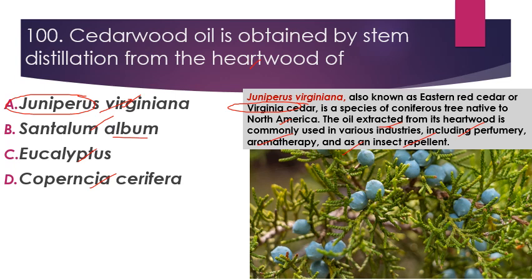Then Santalum album is also known as Chandan. And Eucalyptus leaves are also used to get essential oils.